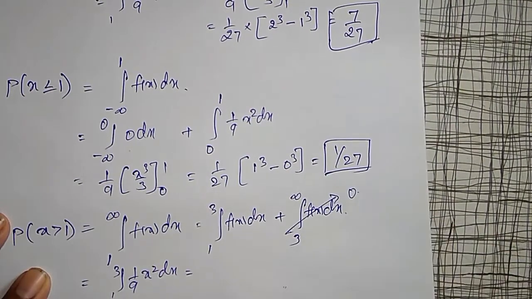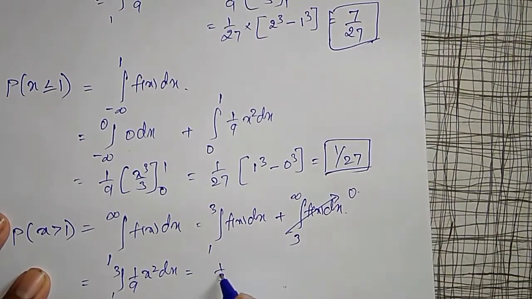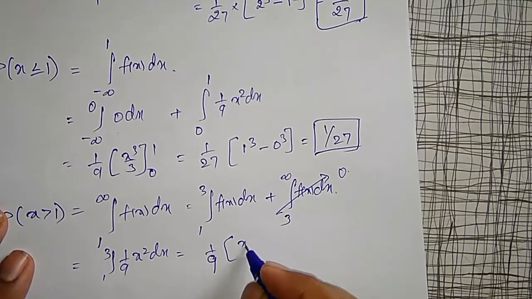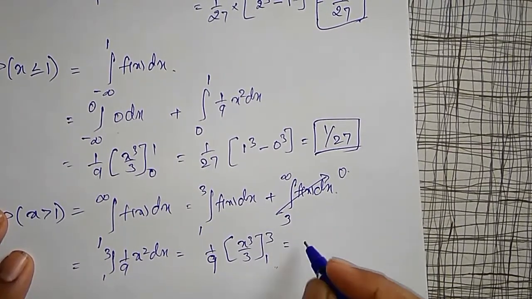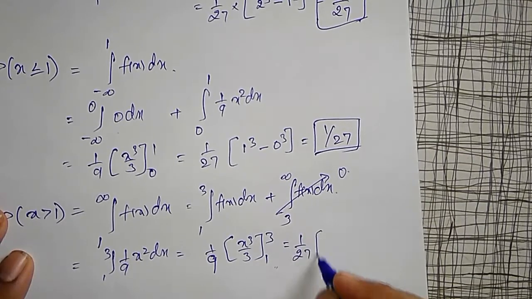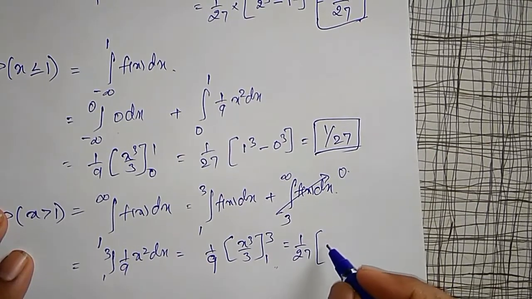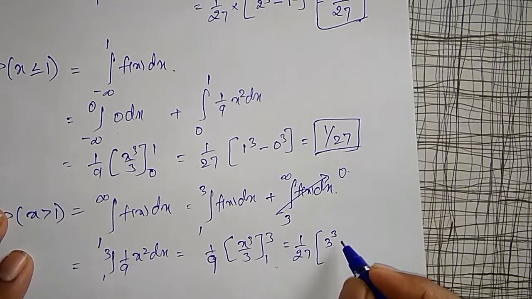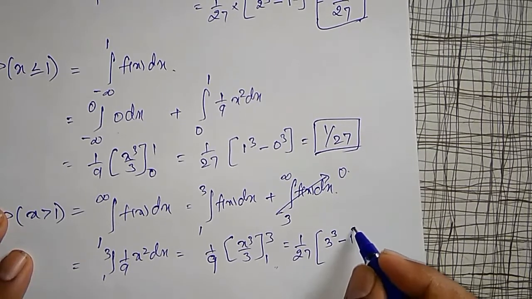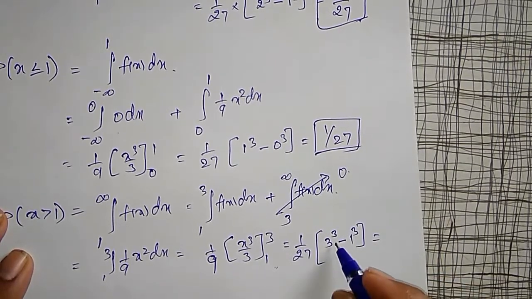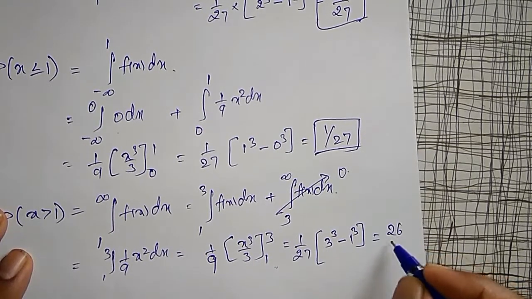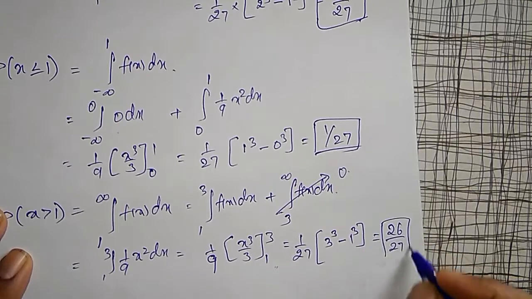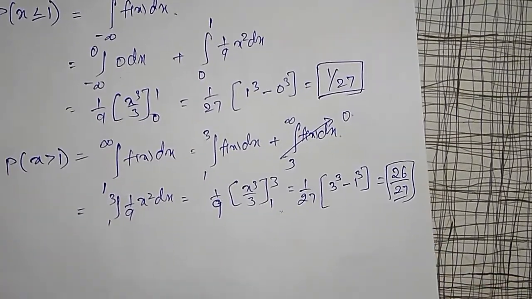Therefore this is a total 0. Integration of this is 1 by 9 into bracket x cube divided by 3 between 1 to 3, which is equal to 1 by 27, again upper limit minus lower limit: 3 cube minus 1 cube, which is 27 minus 1, 26 divided by 27. This is how to calculate using a cumulative distribution.